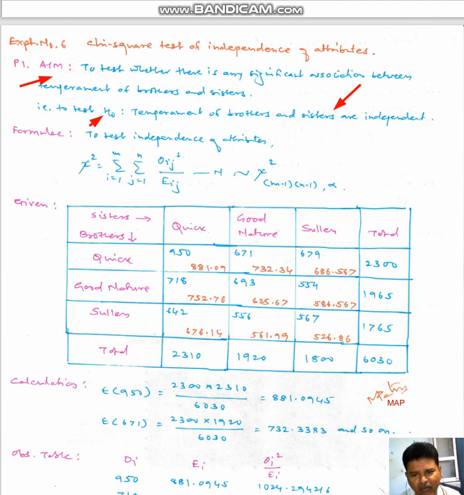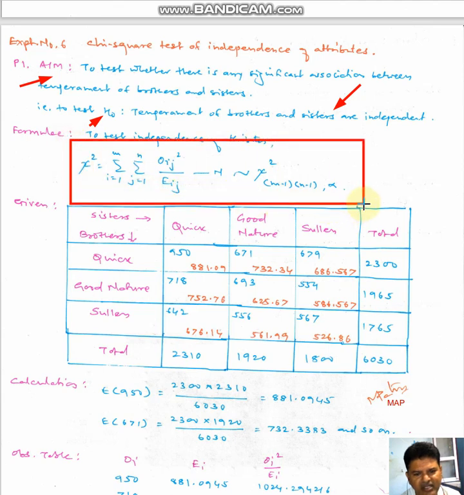What is the formula in this case? The formula in this case is chi-square equals double summation of (Oij minus Eij) squared divided by Eij. What is Oij? It is the observed value. What is Eij? It is the expected value. And this n is nothing but the total of brothers and sisters, that means the total responses, the grand total. So it follows chi-square with (m minus 1)(n minus 1) degrees of freedom at alpha.